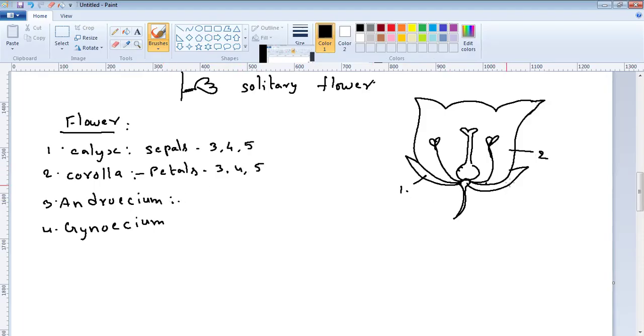Androecium is the third whorl of the flower. Individual parts of the androecium are called stamens.